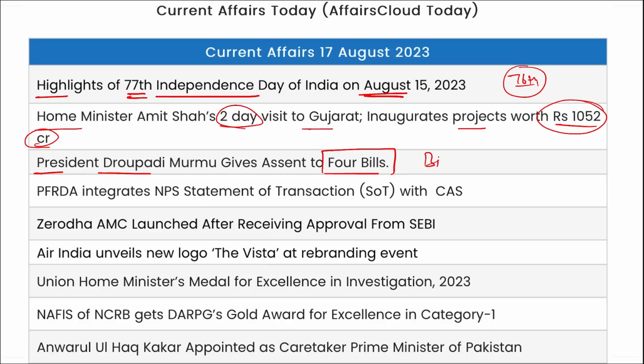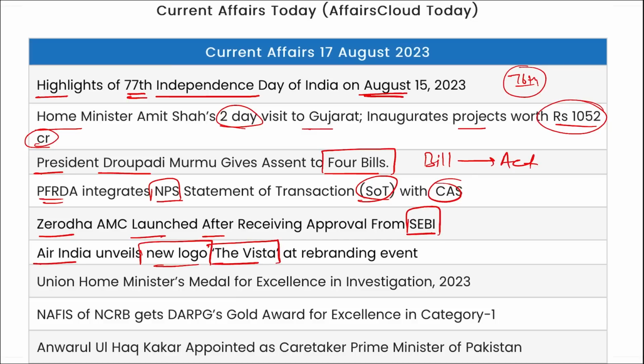And when does a bill become an act? When it is passed by President of India. Then PFRDA has integrated NPS statement of transactions with CAS, right? Next, Zerodha AMC, that is Zerodha's asset management company, launched after receiving approval from SEBI. Then Air India unveiled a new logo, that is the Vista, at the rebranding event. Important take, remember the name of it, the Vista.